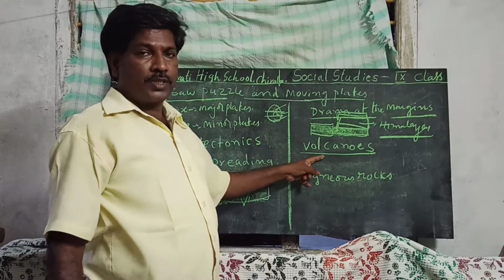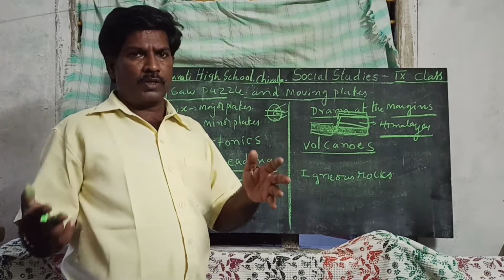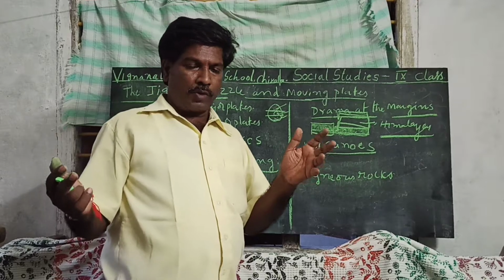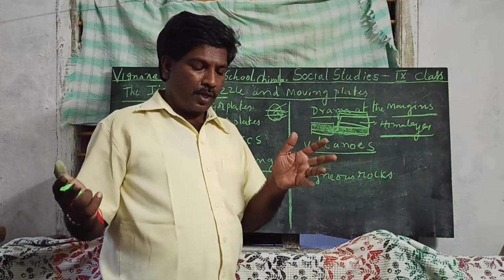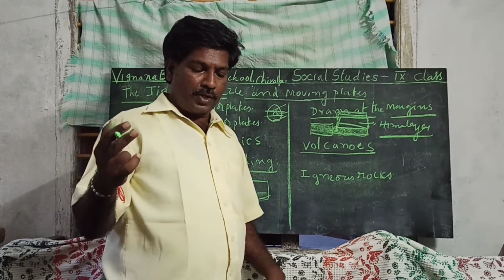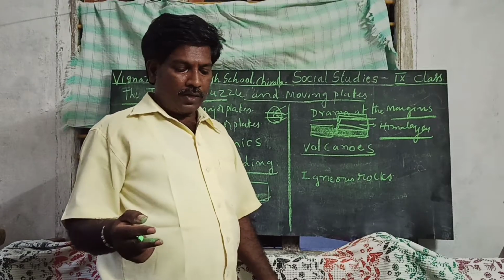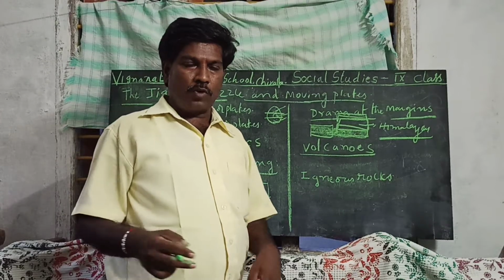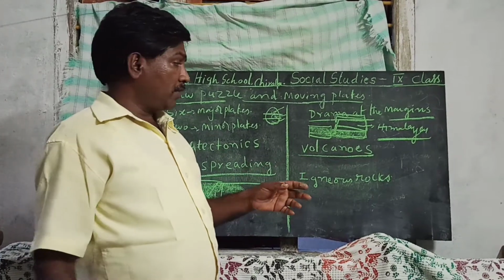And later, volcanoes. We know a lot of active volcanoes are there in the world. They are Stromboli in Sicily, Mount Pelee in the West Indies, Mount Vesuvius in Italy, Fujiyama in Japan, Cotopaxi in Ecuador, and Barren and Narcondam in India, and the last one is Kilimanjaro in Tanzania. So there are a number of active volcanoes.